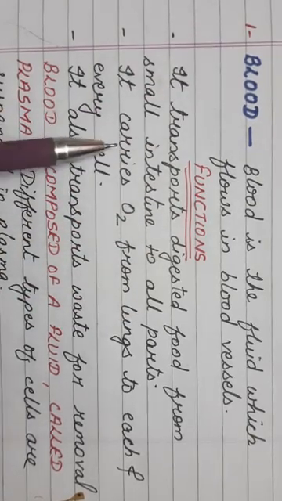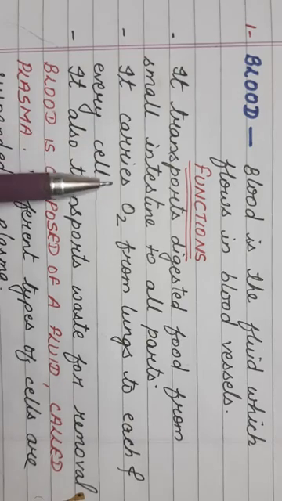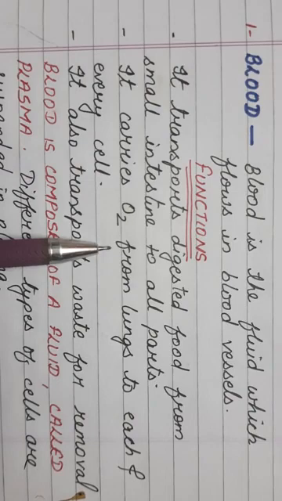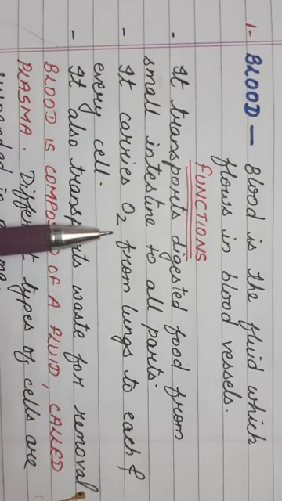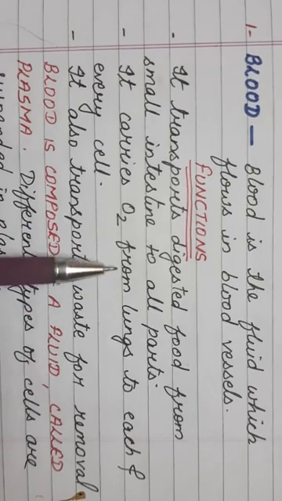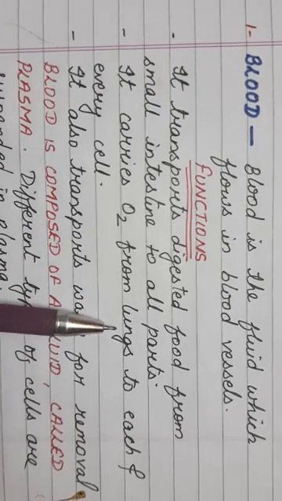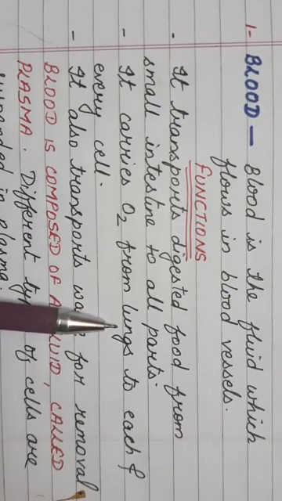The second function is that it carries oxygen from the lungs to each and every cell. This also you have studied in respiration. Oxygen reaches the lungs, and from the lungs it has to be carried to each and every cell. And how is it carried? It is carried by the blood.